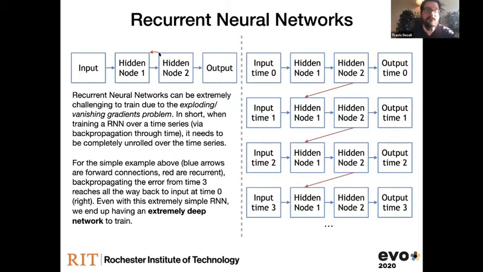So what happens is when you have these backwards or even looping connections inside your network, you end up having to unroll your network over time, which makes this really, really long and deep network. So even with a really simple network here, where we have one input, one output, and two hidden nodes, and just one recurrent connection, if we unroll it over 4 time steps, all of a sudden we have this very deep network.